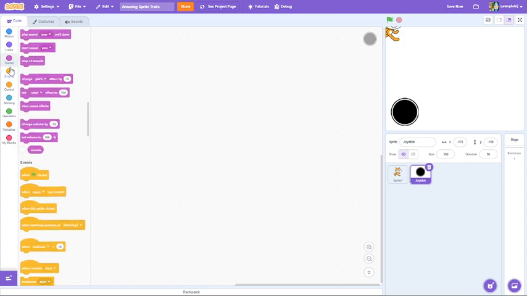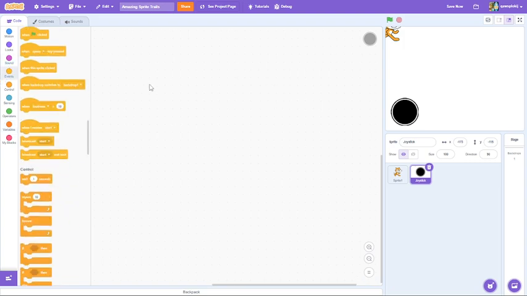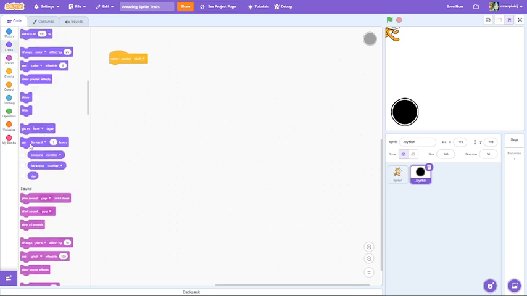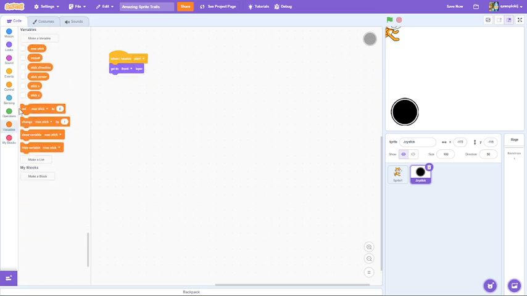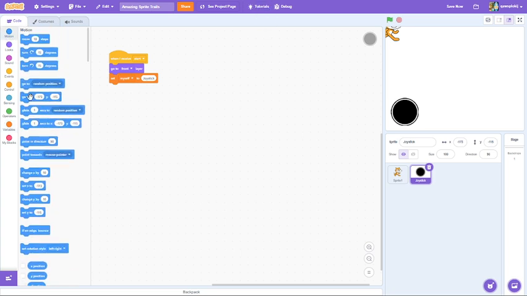Okay, now let's start. So when I receive start, go to front layer, set myself to name of the sprite. Also, go to X and Y, minus 180 and minus 110.